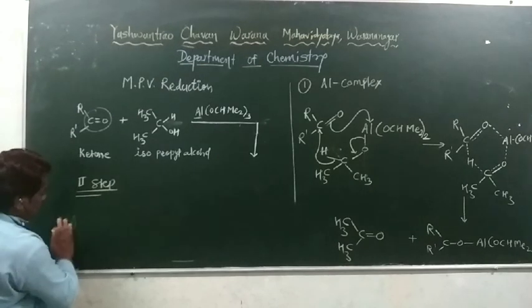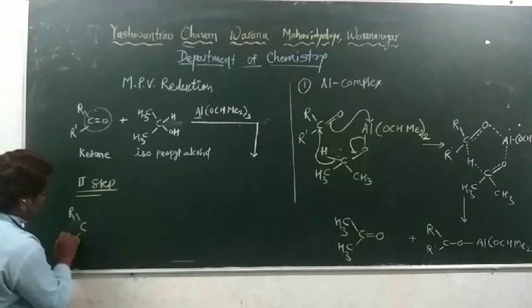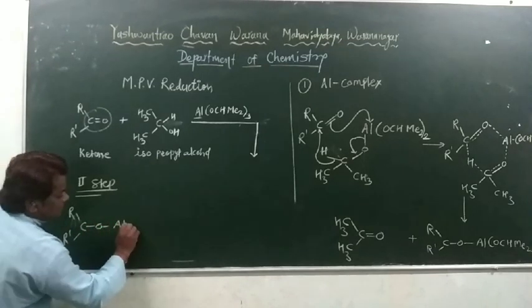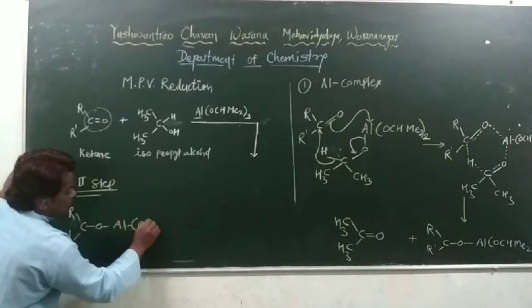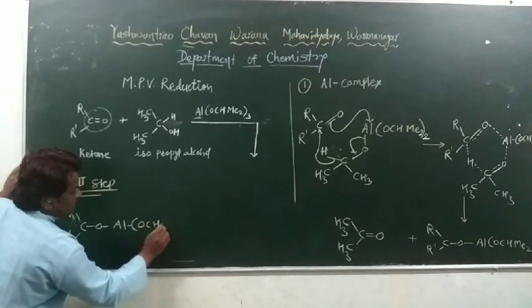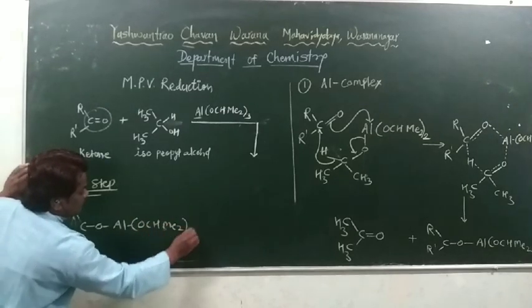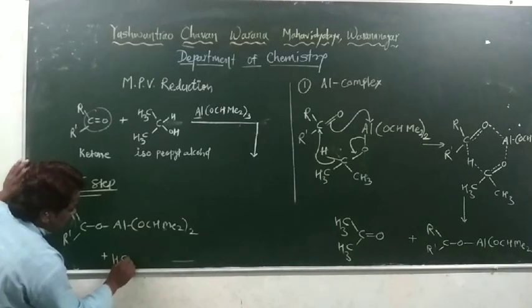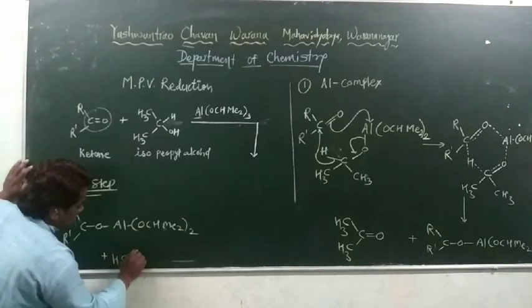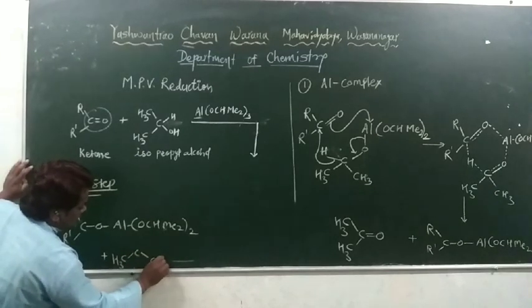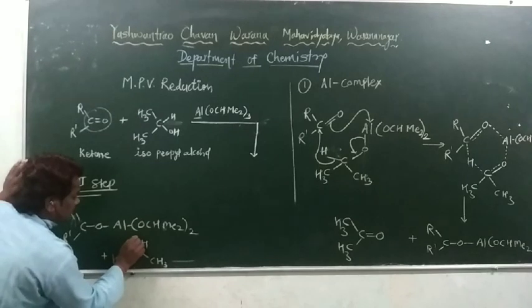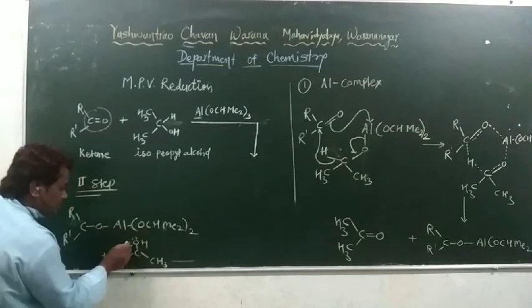This R as it is, C as it is, R dash as it is, O Al, O CH Me by 2 taken twice, plus CH3 C CH3 OH. Now this oxygen has two lone pairs of electrons.